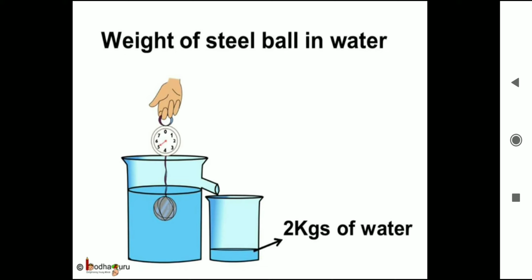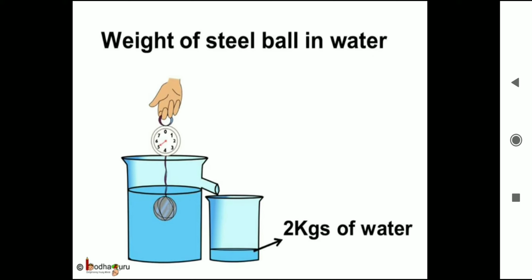And in this example, which is more, the actual weight or the apparent weight? Yes, the actual weight, that is 7 kgs, is more. The difference is known as the apparent loss of weight. So we can now say the weight of water displaced by this steel ball is equal to the apparent loss of weight suffered by the steel ball.